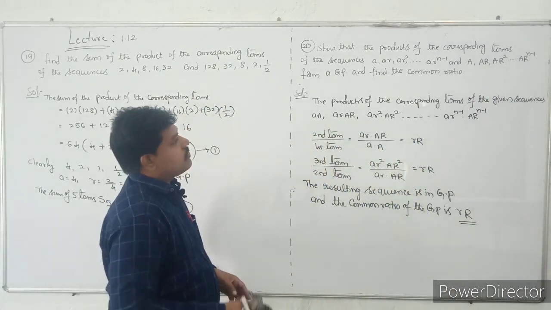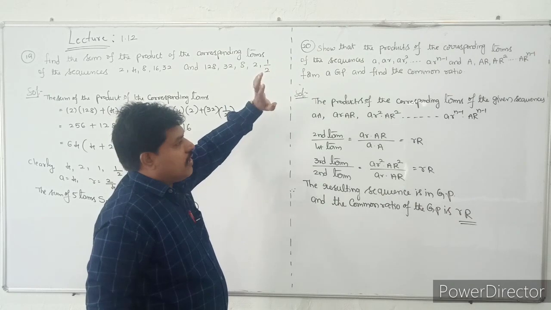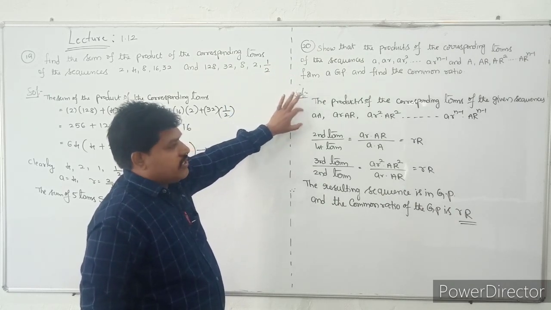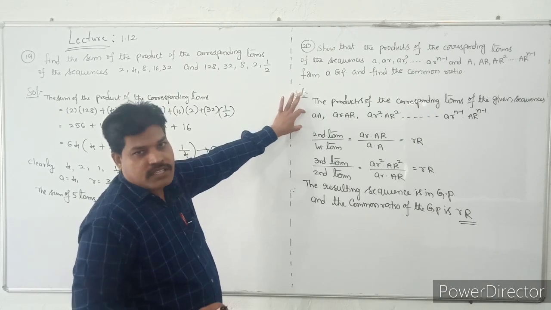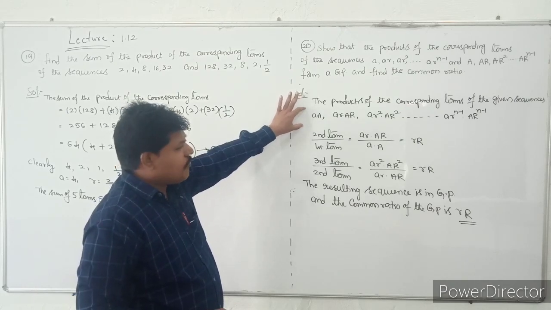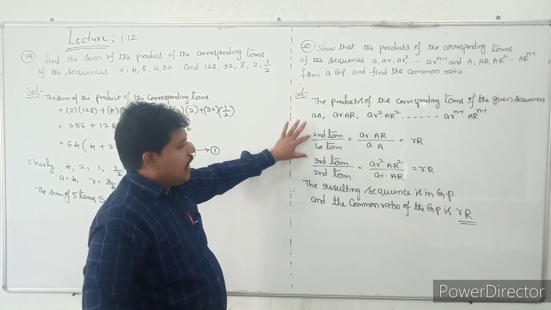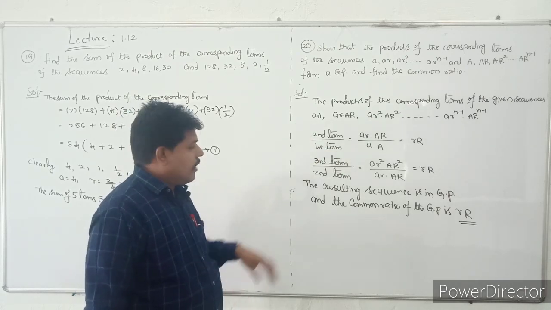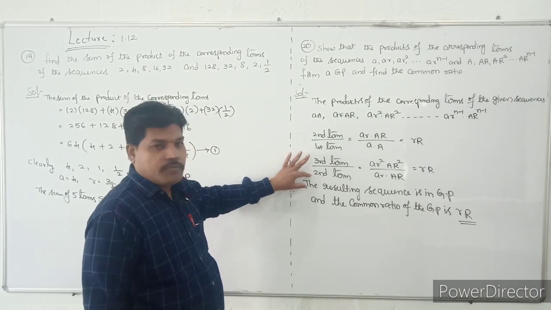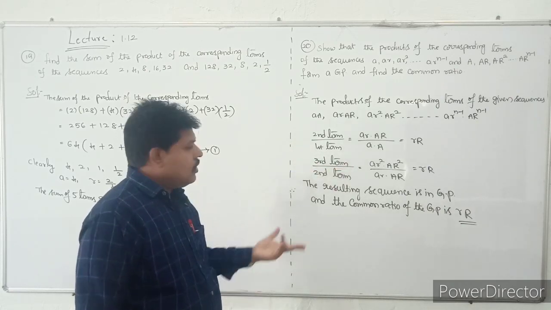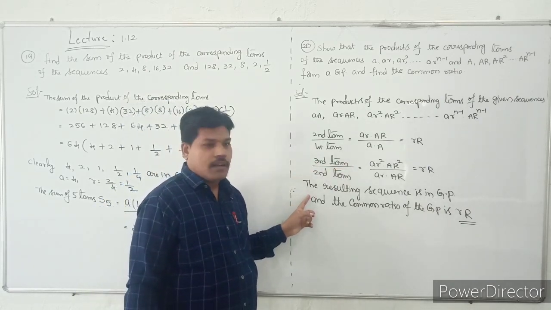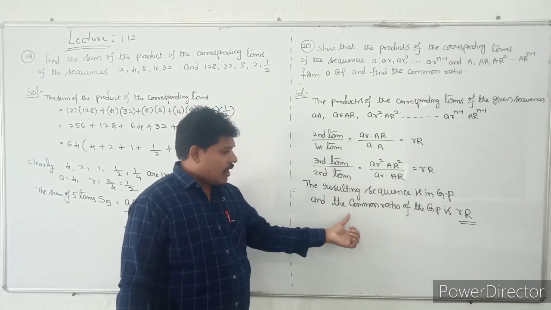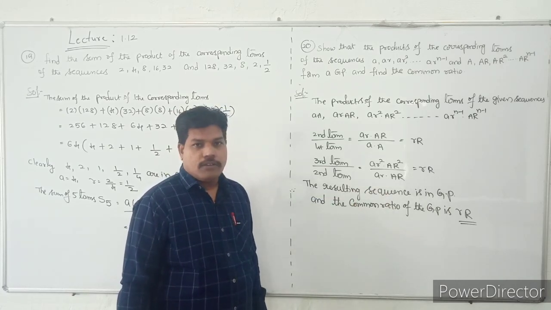See the question. They are saying two sequences are given. You have to take the product and show that the product is in geometric sequence. So I am taking the product and taking the ratio of the second term and the first term. It will become smaller r into capital R, and the third term and second term is also smaller r into capital R. So the ratios are the same, then you can declare that the resulting sequence is in GP and the common ratio of the GP is smaller r into capital R.